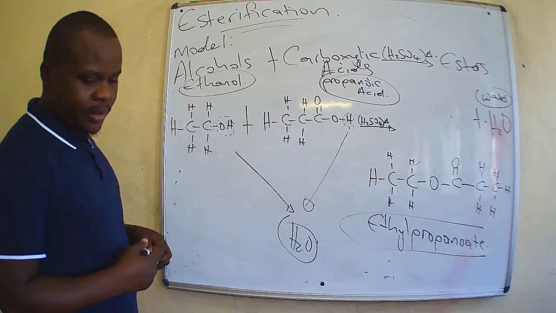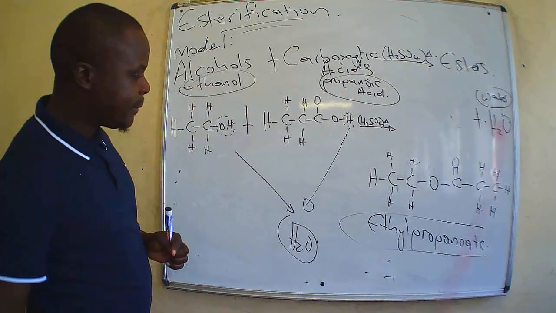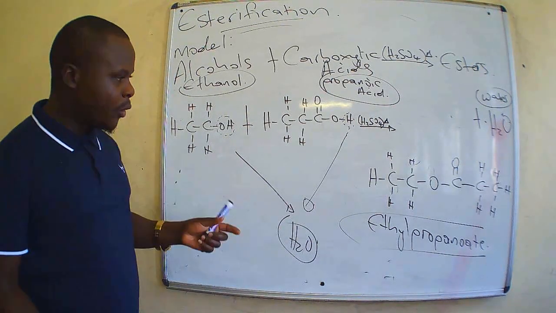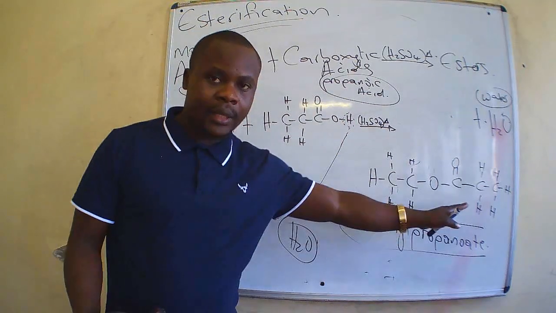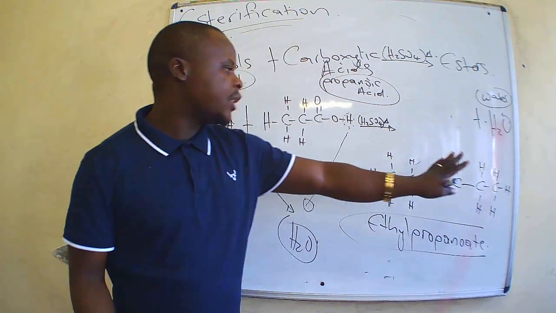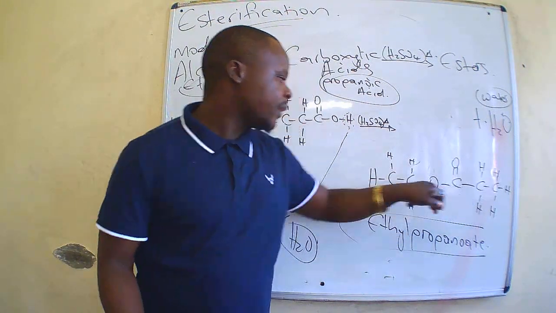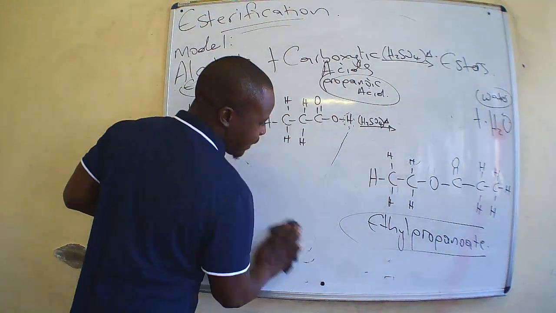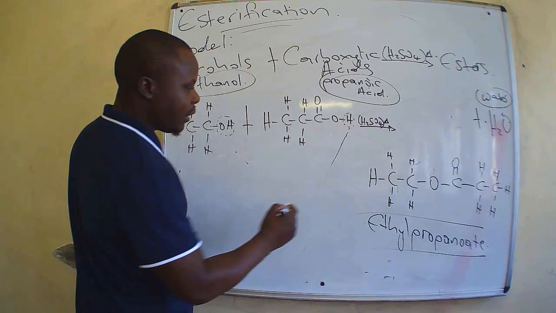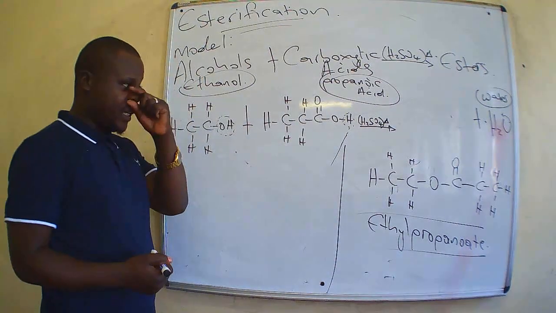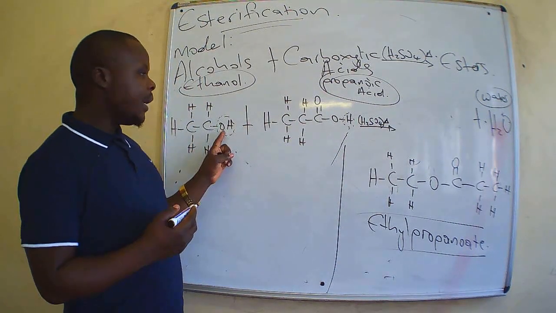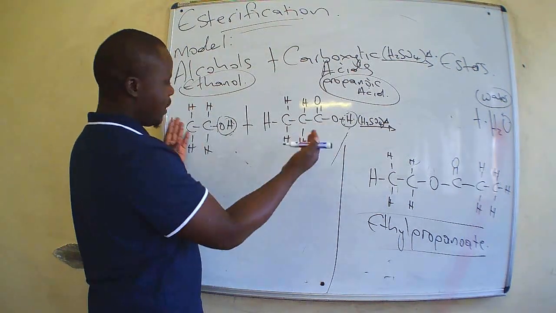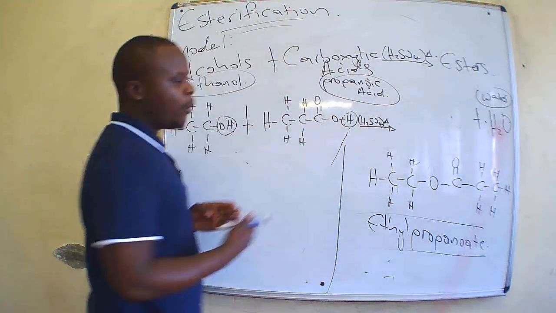But just to put this in the right way also sometimes, because when you discover that some other textbooks, they may not give you a structure which looks exactly like this. They may start with a structure with 3 carbons and then this one. Let us see what kind of a structure will that be. So in this case, another structure which is the same as this one is that we can still have esterification whereby OH and an H, they join to form H2O.